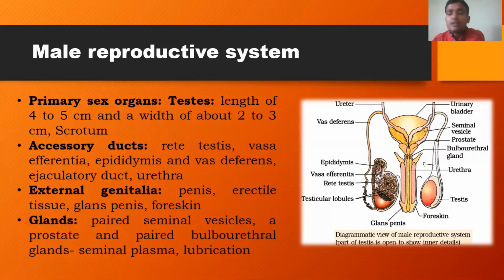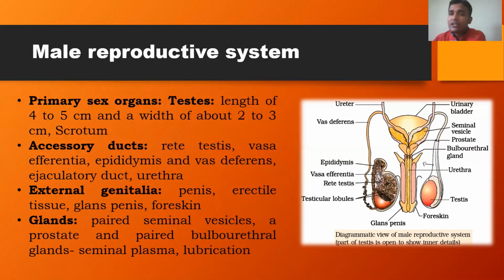seminiferous tubules. The seminiferous tubules open into the rete testis, which opens into the vasa efferentia, and the vasa efferentia open into the epididymis. The epididymis is located on the posterior surface of each testis. The epididymis is the site where temporary storage of sperms takes place. The epididymis opens into the vas deferens. The vas deferens enters the abdominal cavity and descends over the ureter or the urinary bladder, and then the vas deferens is continued as a swollen region called the ampulla.